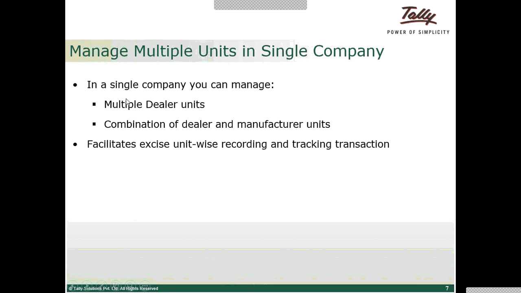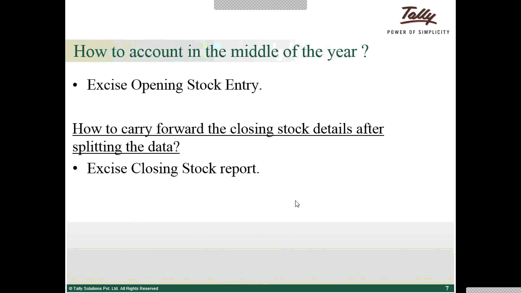That is, in a single company we can have multiple dealer units, a combination of dealer and manufacturer units, and facilitate unit-wise recording and tracking of transactions. We just now saw how to create multiple units, how to create masters for multiple units, and we shall also get separate reports unit-wise in Tally. Next is how to account, in the middle of the year, for excise opening stock, and how to carry forward the closing stock details after splitting the company.